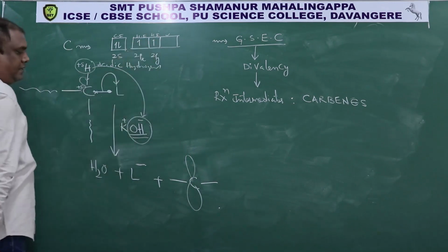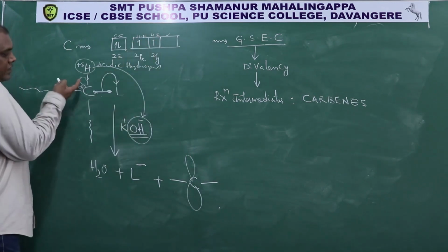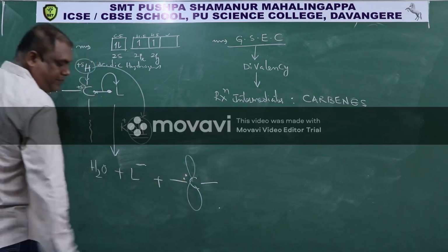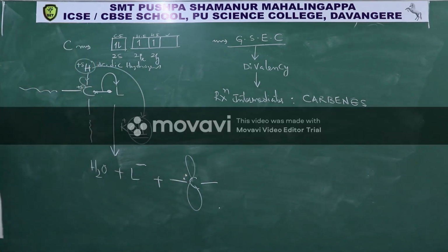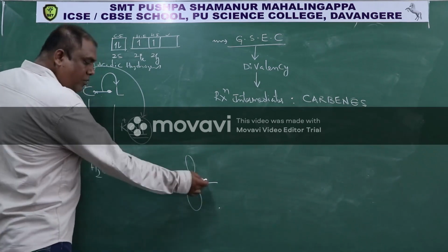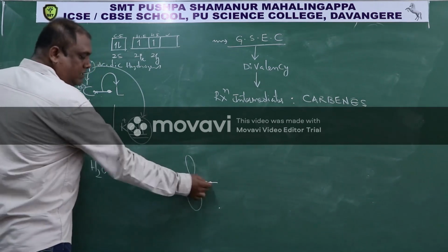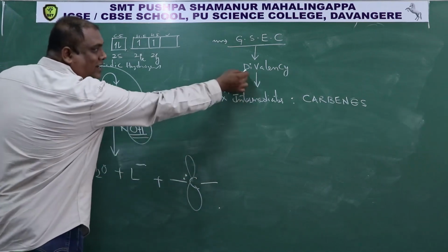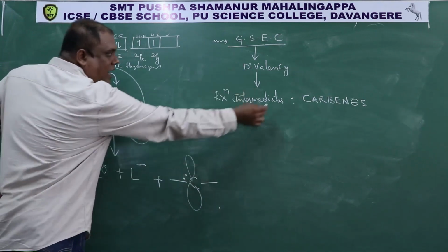Then this bond pair became lone pair, so this is the lone pair. So now here carbon is forming how many bonds? 2 bonds. This is an example of divalency. It is called carbene.